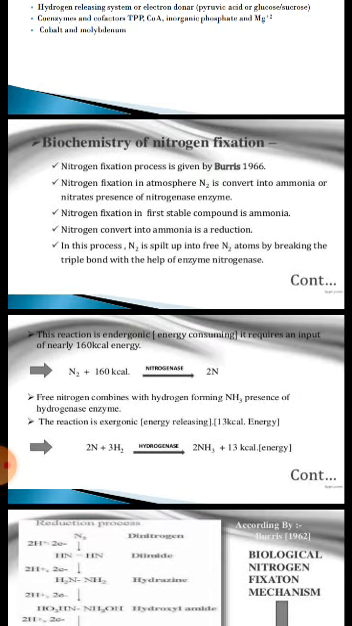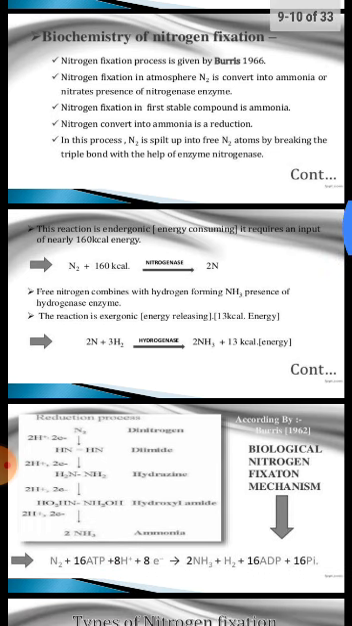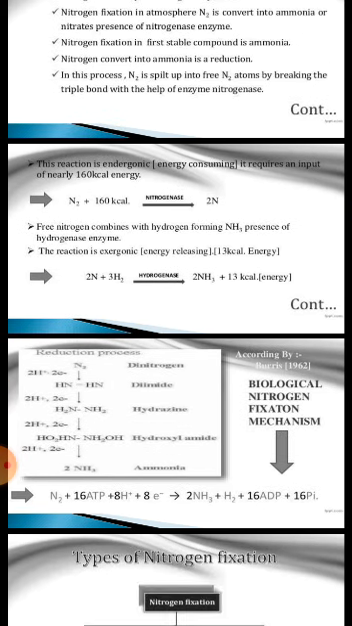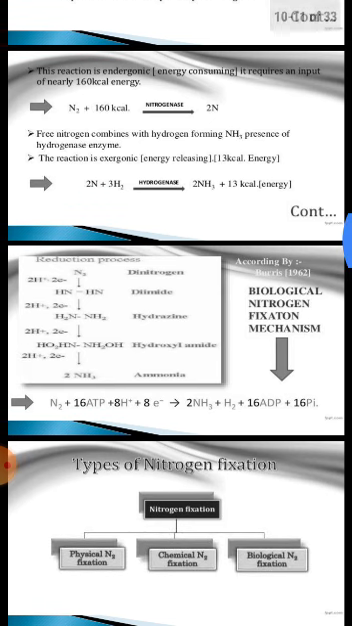In this process, nitrogen first split out into free nitrogen atom by breaking the triple bond with the help of the enzyme nitrogenase. This reaction is endergonic and it consumes 160 kilocalorie energy, and the free nitrogen combined with hydrogen releasing ammonia with the help of the enzyme hydrogenase. This reaction requires 13 kilocalorie energy.